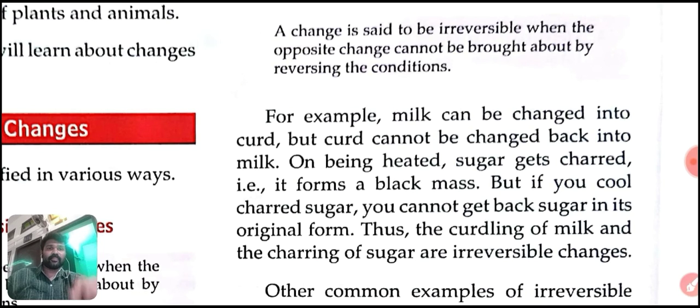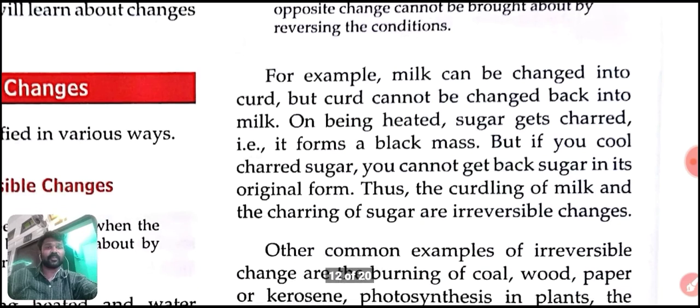On being heated, sugar gets charred. Can you get the original sugar back? No. It is a good example of irreversible change. If you cool charred sugar, you cannot get back sugar in its original form. Thus, the curdling of milk and the charring of sugar are irreversible changes.